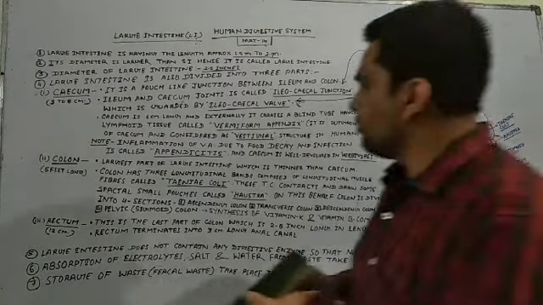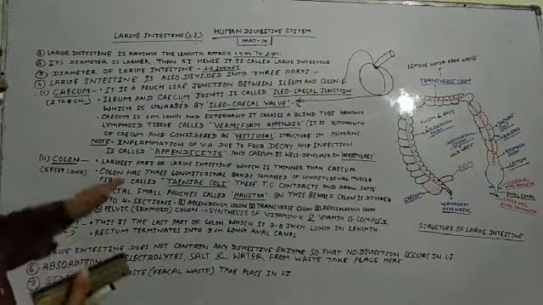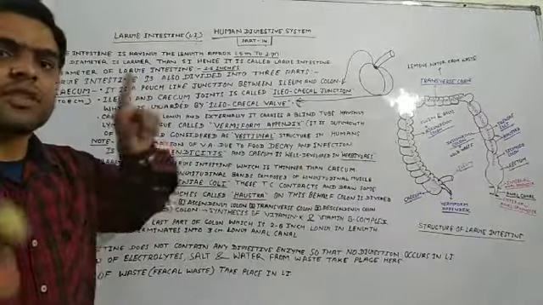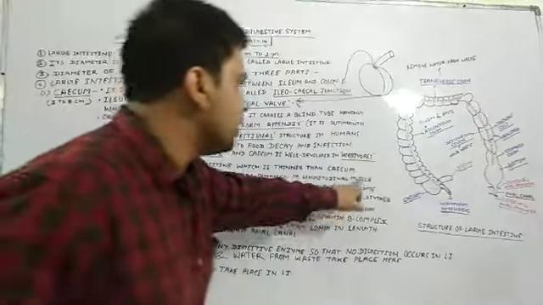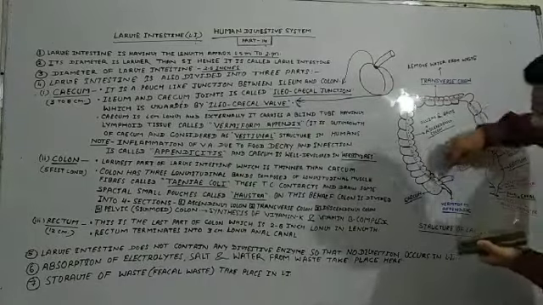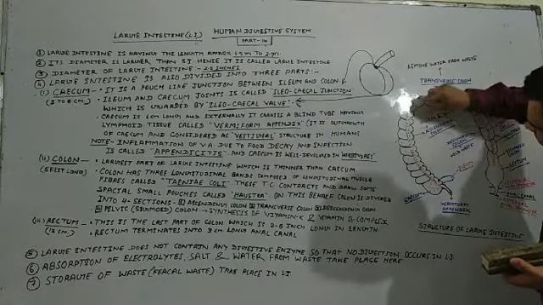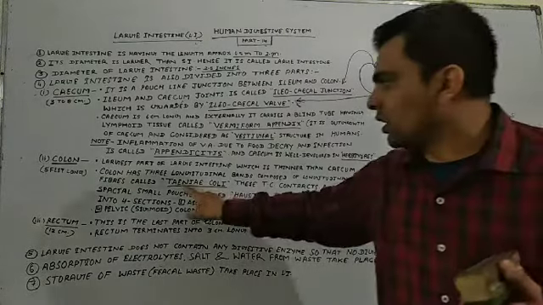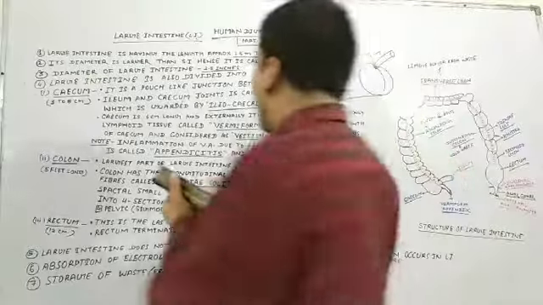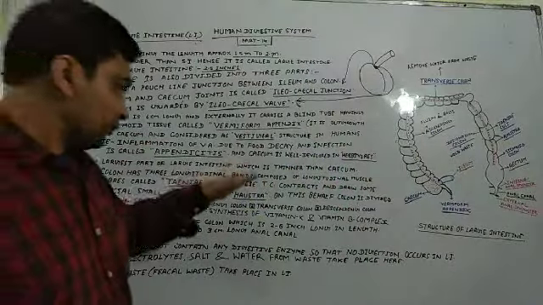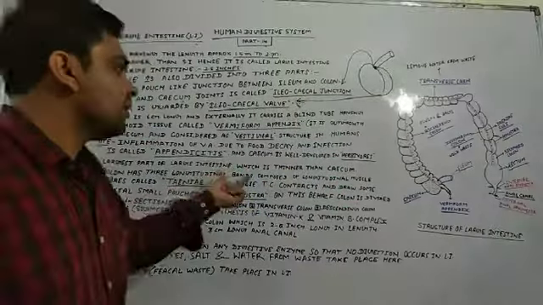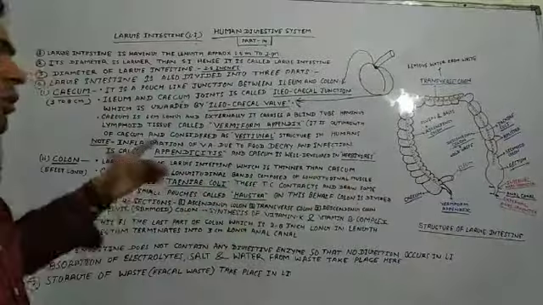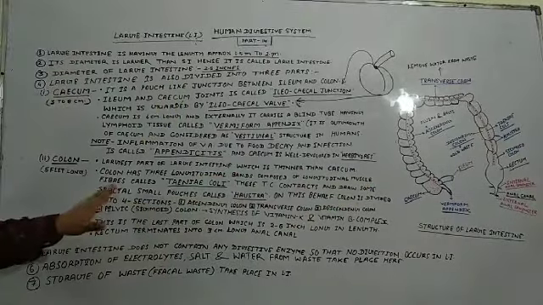These bands are made of longitudinal muscles. In the diagram, you can see the red lines are indicating the tinea coli. Clear, friends? So these longitudinal bands are known as tinea coli, and these are made of longitudinal muscles.